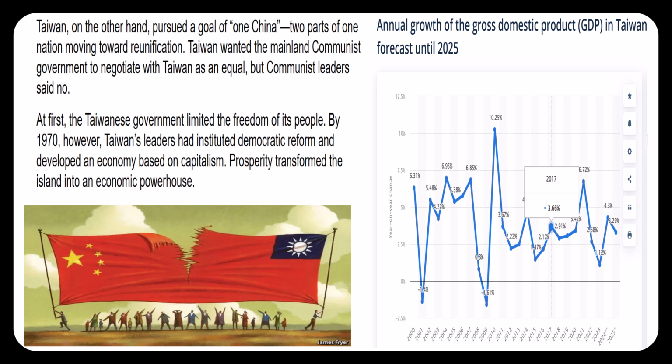Question 10. Eventually, how did Taiwan take a different approach to their success than mainland China's approach? They basically, after 1970, decided, you know what, we're going to put in democracy and we're going to have an economy based on capitalism, not the communism that's going on in mainland China. And they were very prosperous.